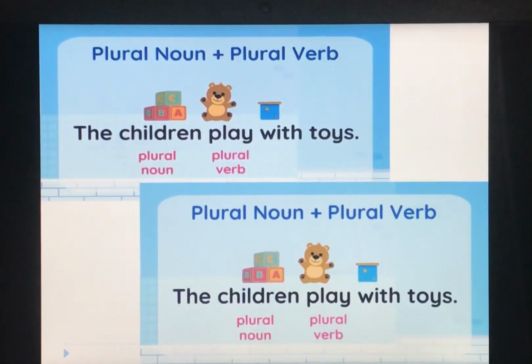These are the plural examples. The children play with toys. Okay. Children, it is plural. We are talking about more than one. That's why I have used play. I have not written the children plays with toys. So a singular verb always ends with S and a plural verb does not end with S.